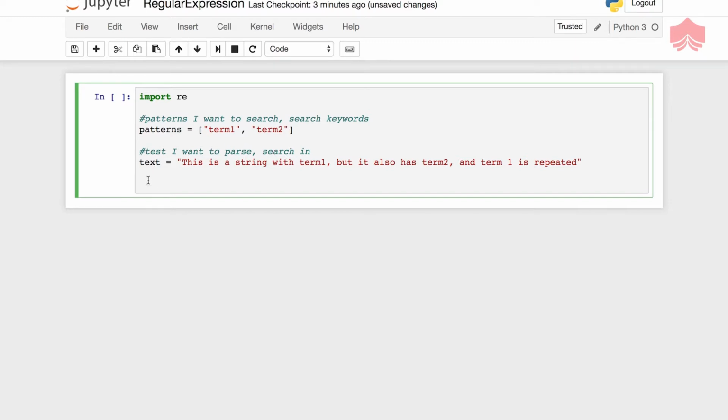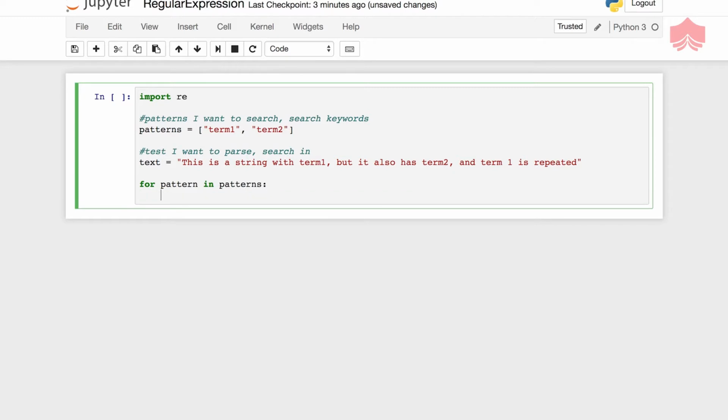For all the patterns in patterns, print searching for. Let's make it more interesting. Let's just say we only have term 1 that it's looking for, and then we'll come back and make it something much better.